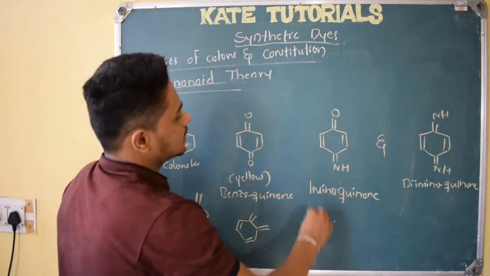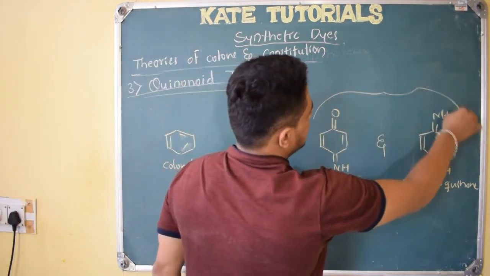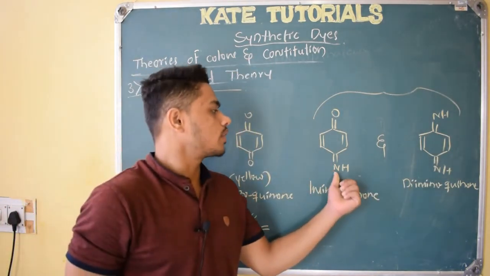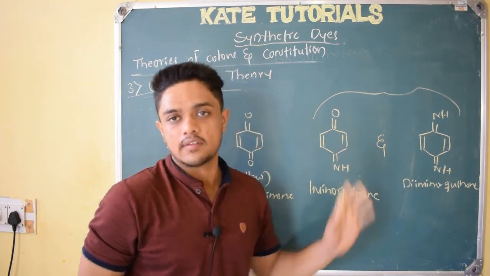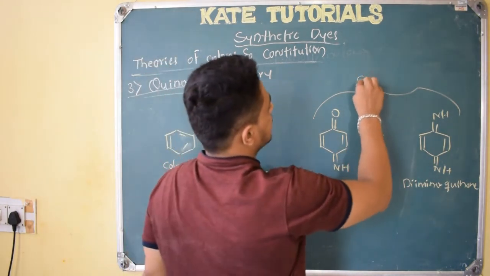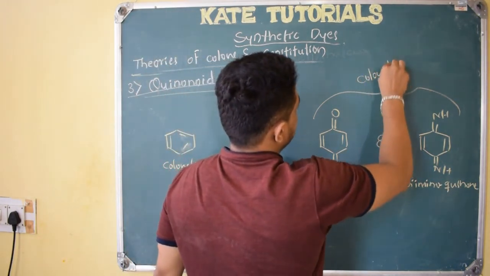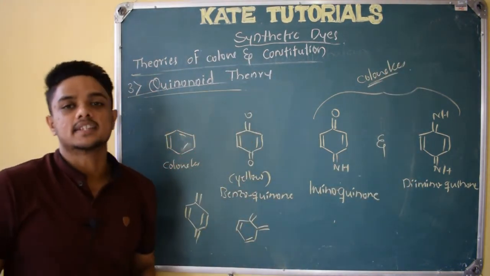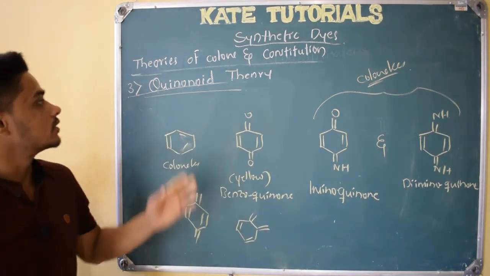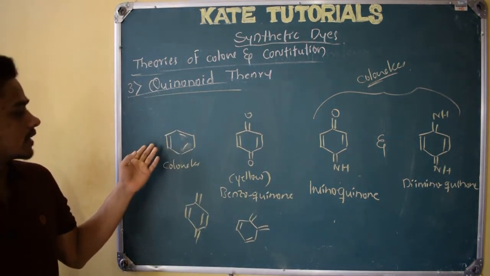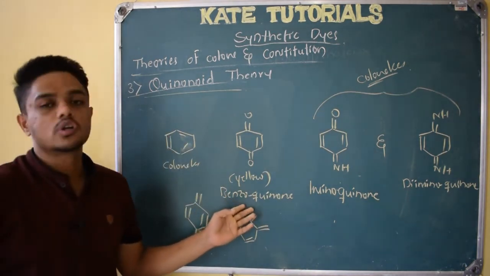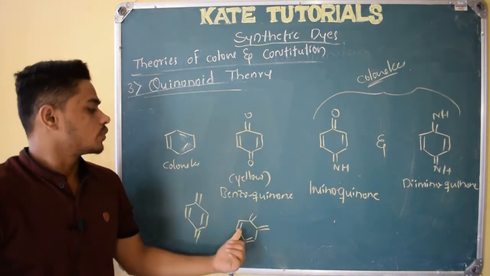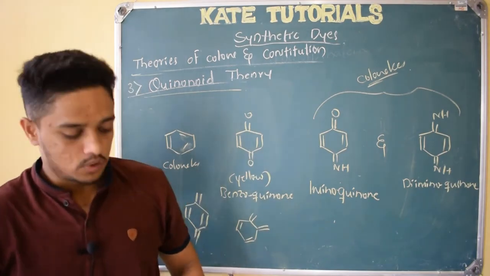They observed that both of these have the quinonoid structure. This iminoquinone and also diiminoquinone both have the quinonoid structure, but both are colorless. So this theory has limitations. It explained only the color of benzoquinone and phenolphthalein. Other similar compounds which contain the quinonoid structure are colorless. So that is the drawback.